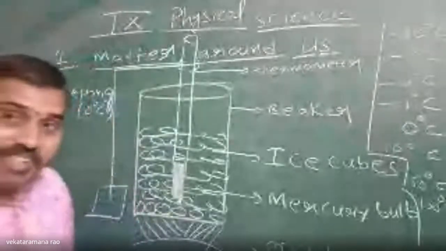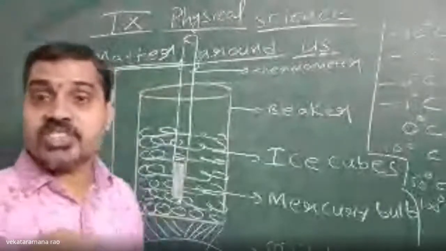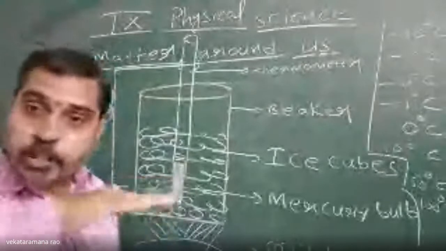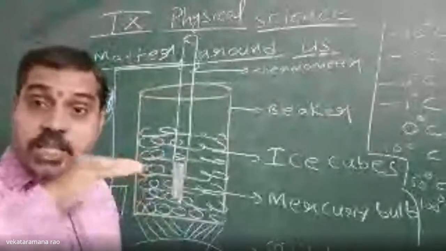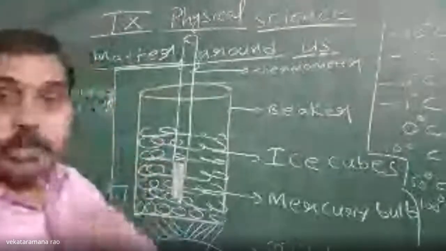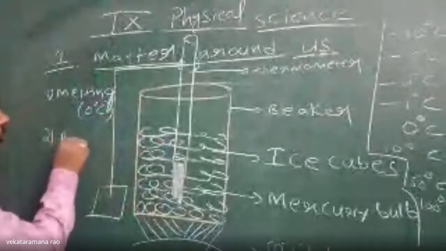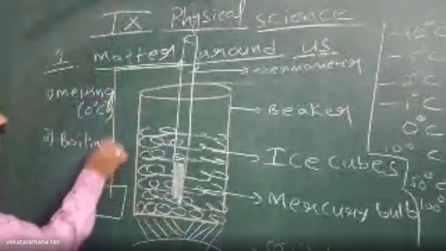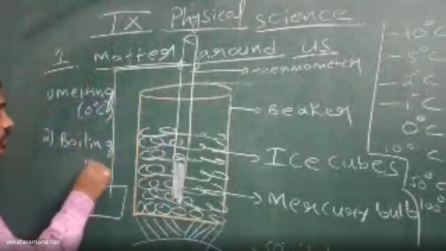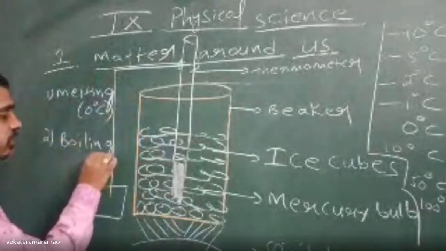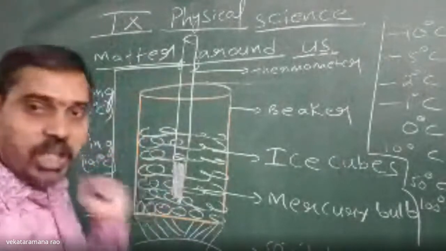So that process of conversion of liquid state to gaseous state without increasing temperature, at a constant temperature, we will call boiling. What is it? Boiling. At what temperature does this water start to boil? 100 degrees Celsius.